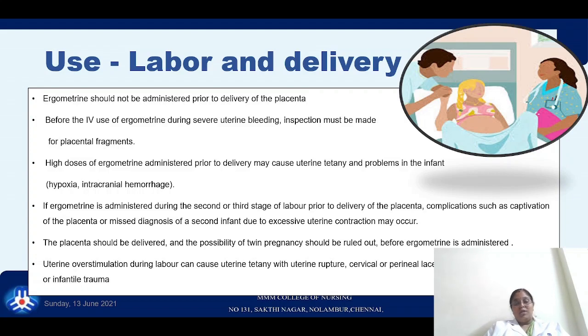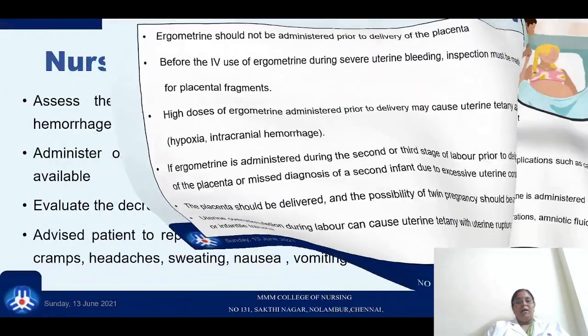Sometimes it may lead to uterine rupture, cervical or perineal lacerations, amniotic fluid embolism and infantile trauma. So it should be used with care during labor and delivery.